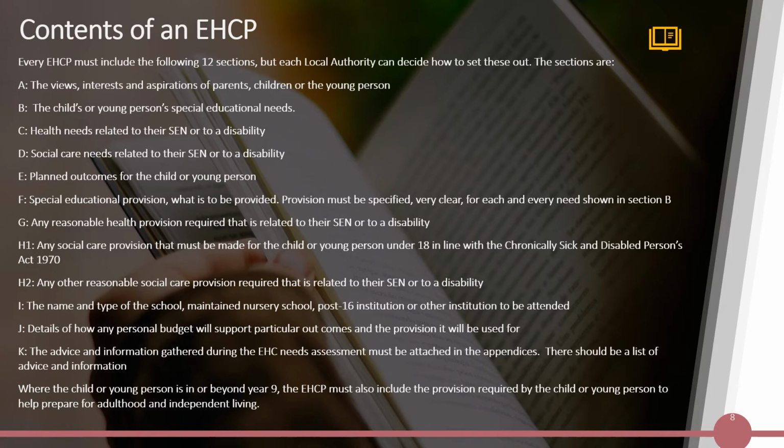K. The advice and information gathered during the EHC needs assessment must be attached in the appendices. There should be a list of advice and information. Where the child or young person is in or beyond Year 9, the EHCP must also include the provision required by the child or young person to help prepare for adulthood and independent living.